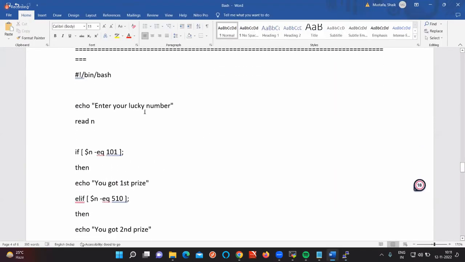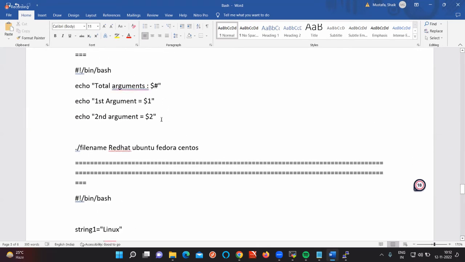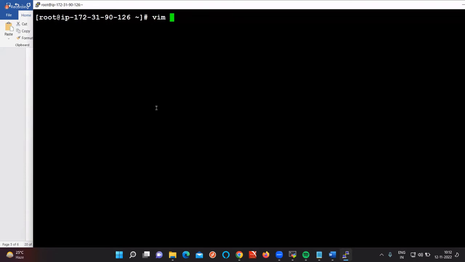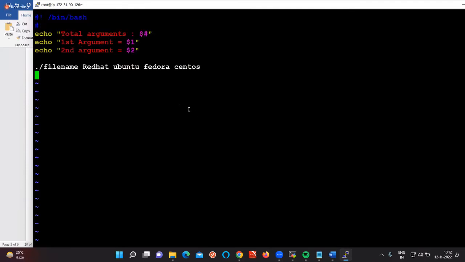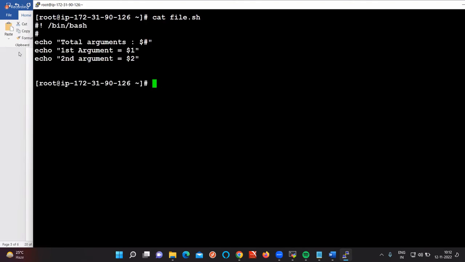Here, enter your lucky number. For example, this one is done. See this simple one. You can get this when you execute the script only. I will tell you, because without executing the script we can't get the answer. It is only for these kinds of examples. And this one we need to delete actually. So give cat file.sh. Echo total arguments.